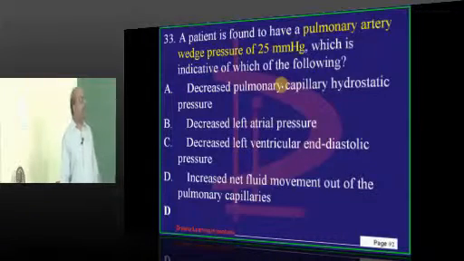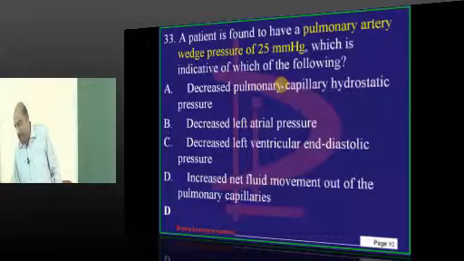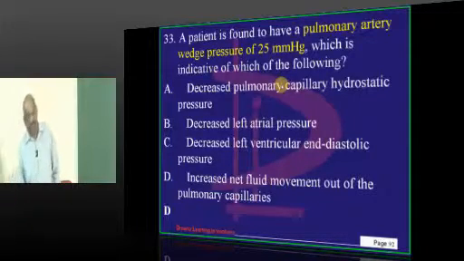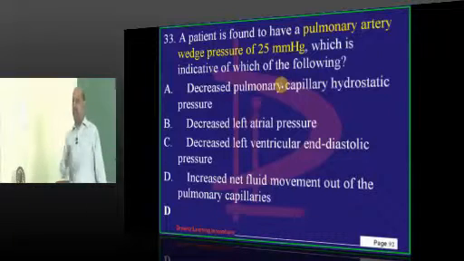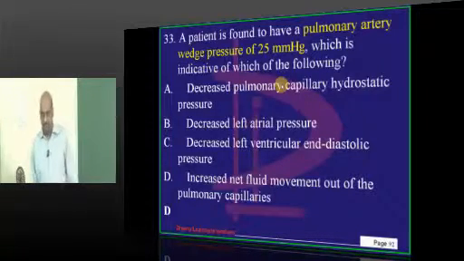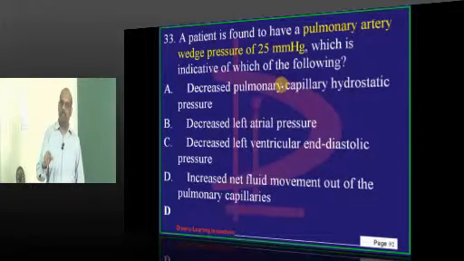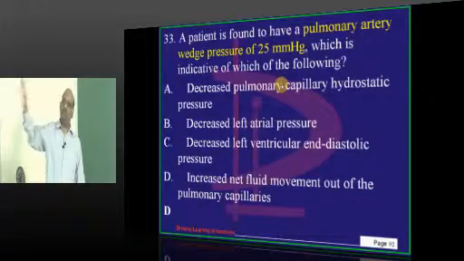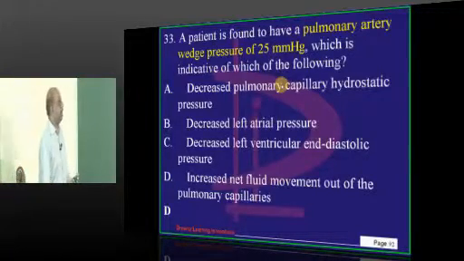What is the meaning of pulmonary artery wedge pressure of 25 millimeters of mercury? You know very well that the pulmonary capillary wedge pressure is an important marker of pressure inside which chamber of the heart? Left atrium. Pulmonary capillary wedge pressure is a marker of left atrium. Jugular venous pressure is a marker of right atrium. This we are very clear in our concept.